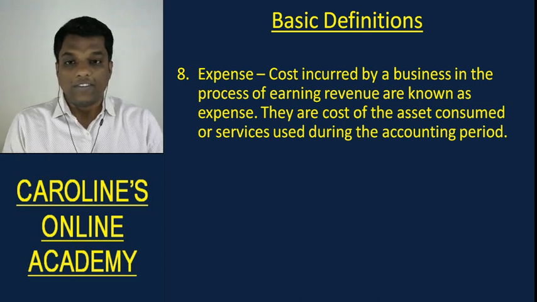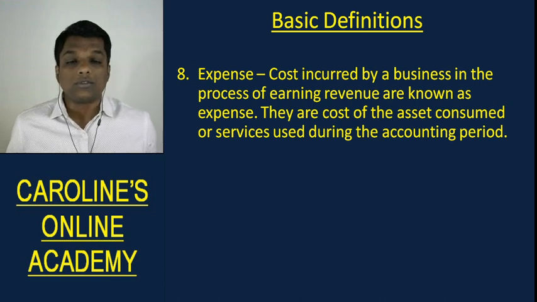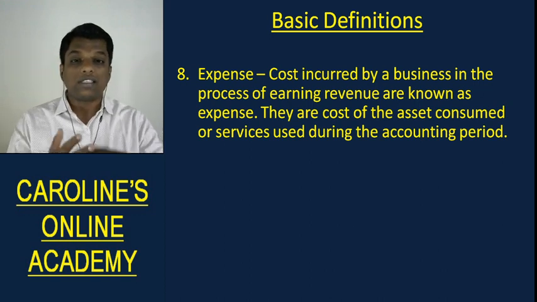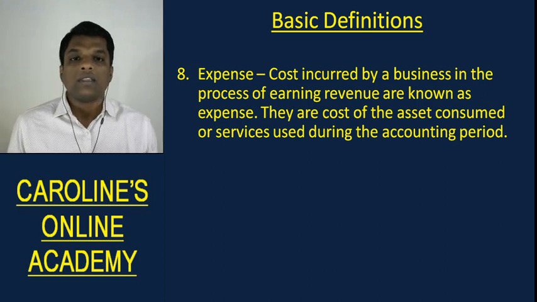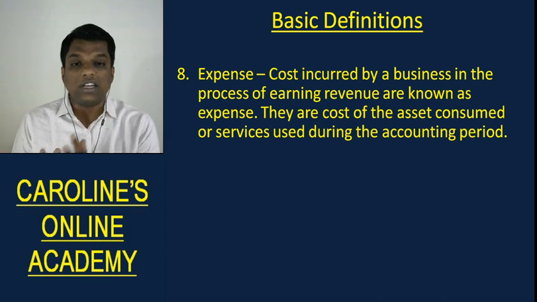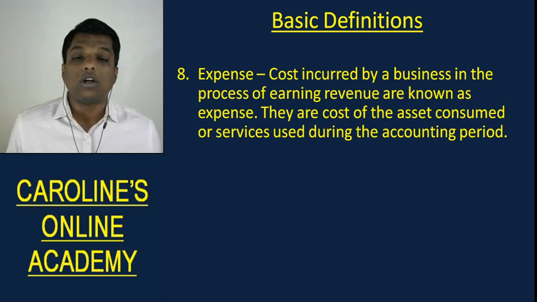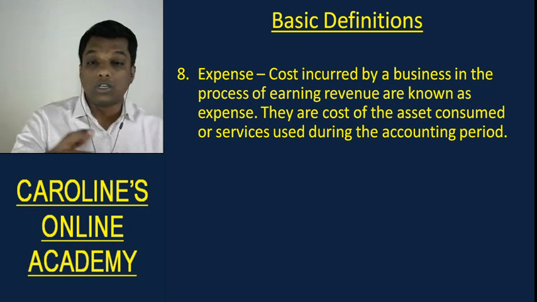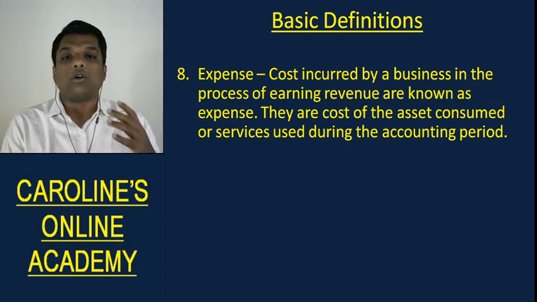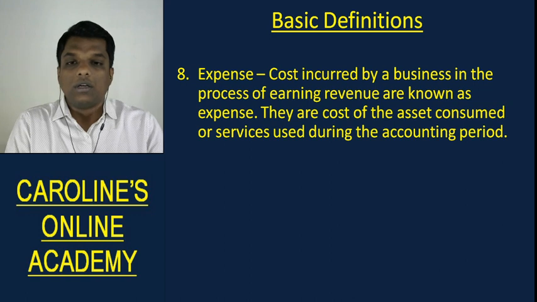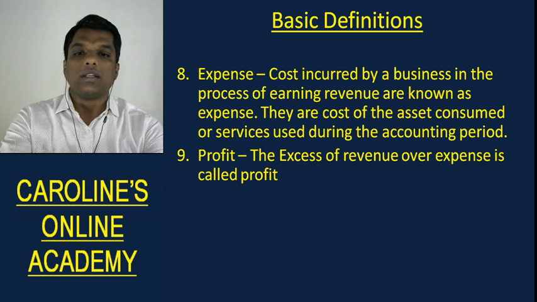For instance, if I'm in a groundnut manufacturing company and I've purchased 100 kilograms of groundnut, and I've used only 70 kilograms of groundnut for making groundnut candy in this year, then the expense for this year is only the cost of 70 kilograms of groundnut, and the remaining 30 kilograms will be considered as an asset because that has not yet been consumed. Similarly, services consumed during the period will be considered as expense for this accounting year.